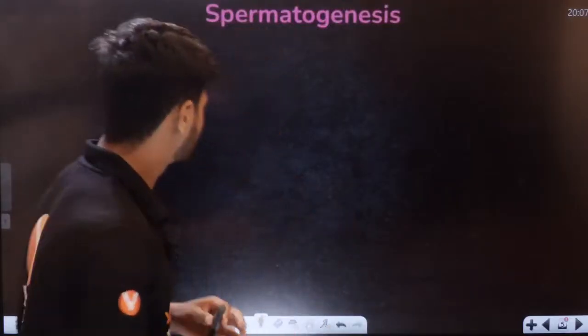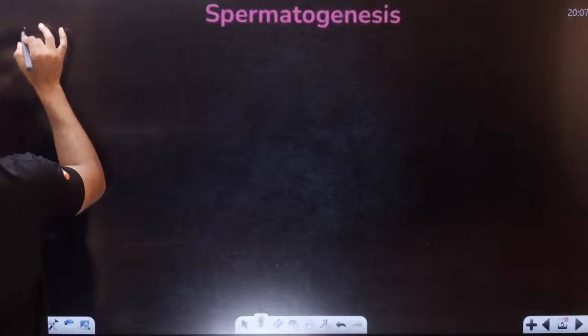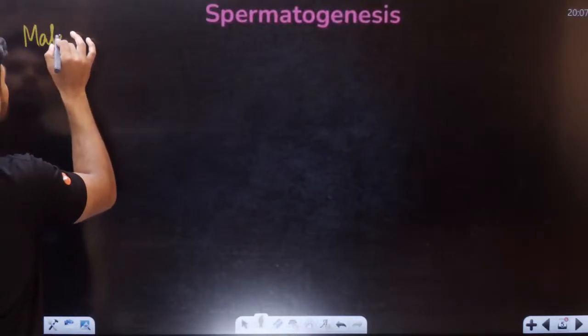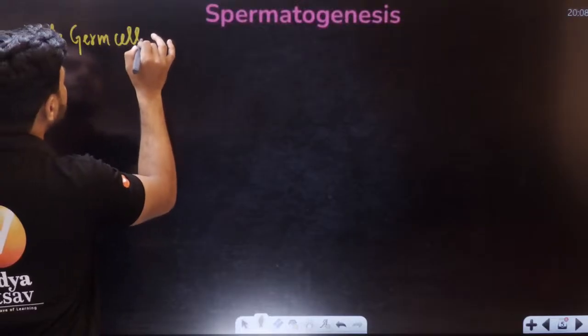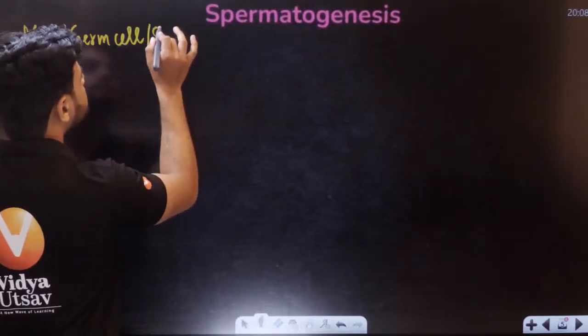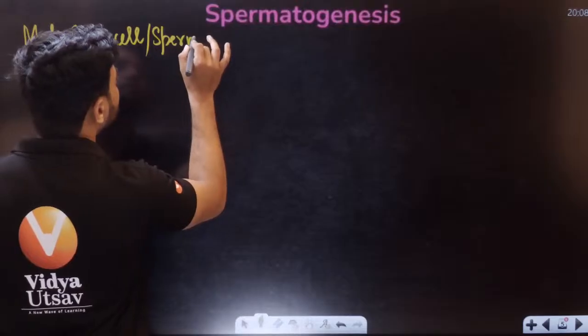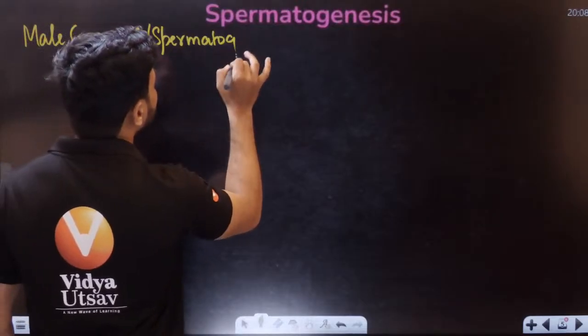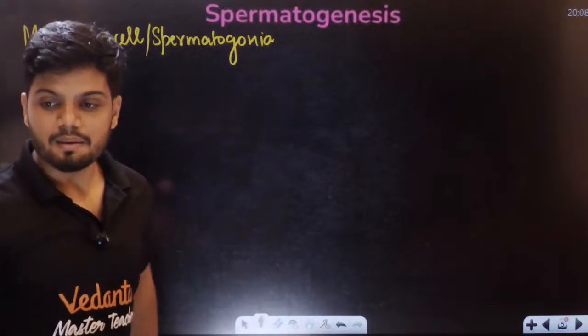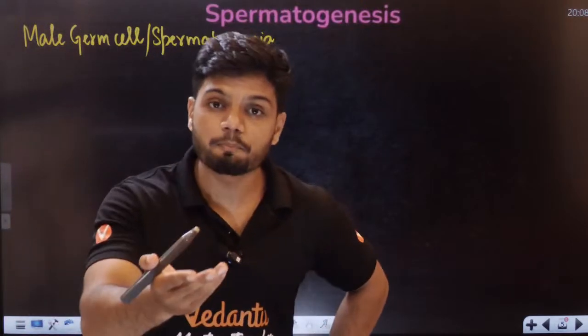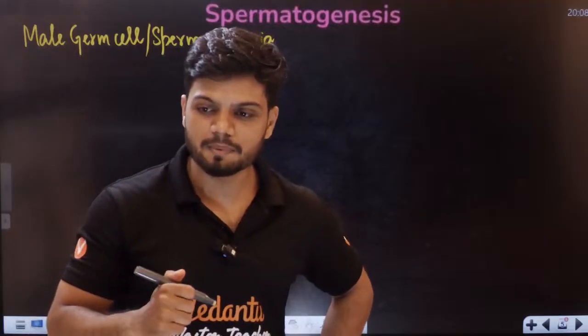That is where spermatogenesis starts from. Spermatogenesis starts from the male germ cell, which is also called spermatogonia. Now students, in examination they can also ask you what is the ploidy. Who can tell me?